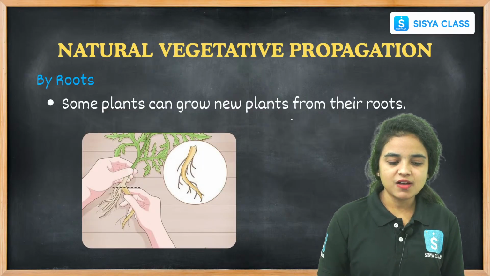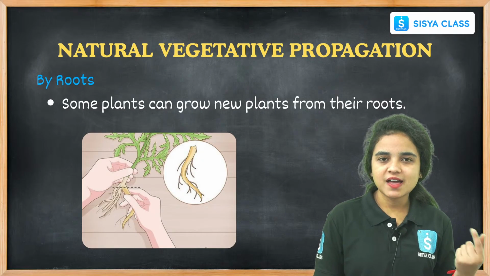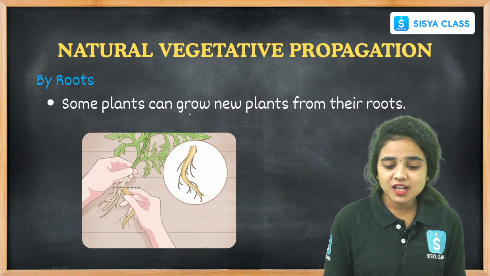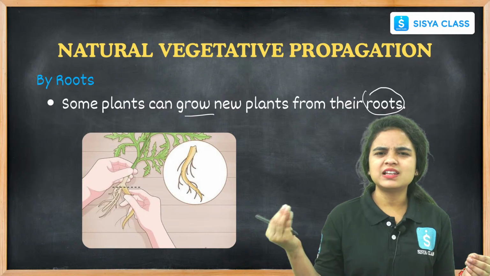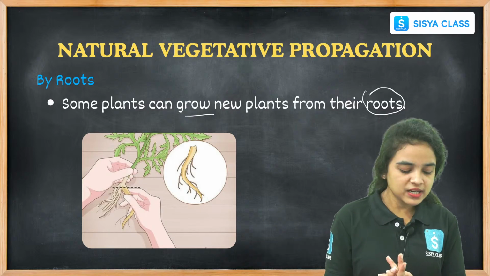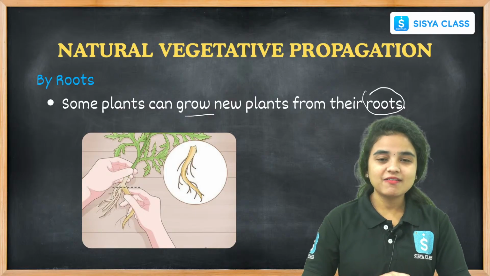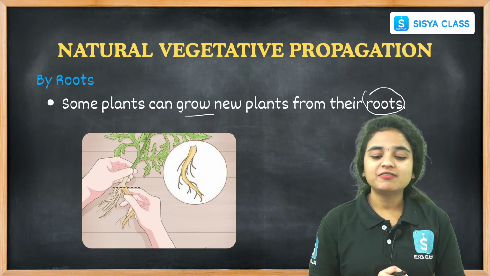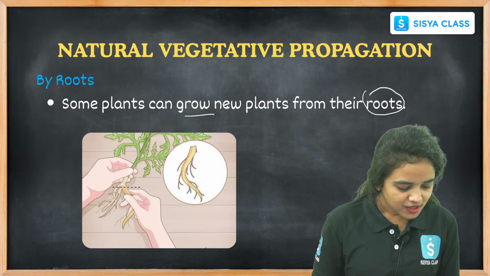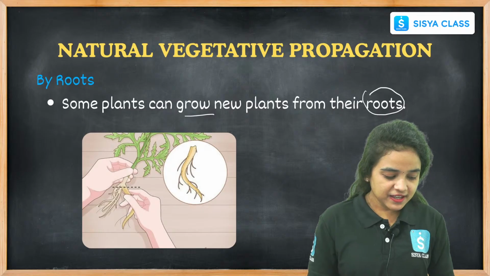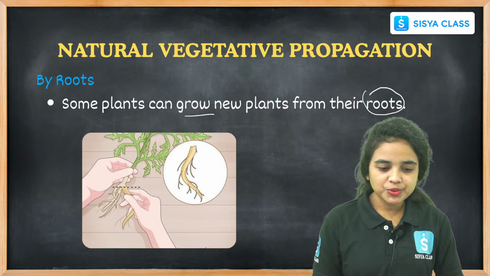While coming to the next one, root propagation. How does vegetative propagation take place in roots? Some plants can grow new plants from their roots. Anyone have any idea how the roots will develop into a new plant? Give an example, students. Give some examples of vegetative propagation that happens by the roots. Yes, Rajit and Shiva. Anyone have any examples regarding the roots?